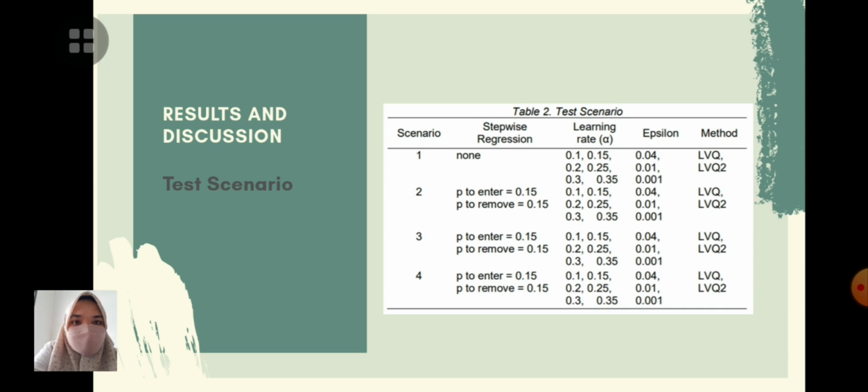And then we go to the result and discussion. The test scenario aims to test the level of accuracy, error, sensitivity, and specificity of the LVQ and LVQ2 neural network methods along with the applied stepwise regression algorithm to detect soybean disease. The study used 4 test scenarios, where each parameter can be seen in this table.